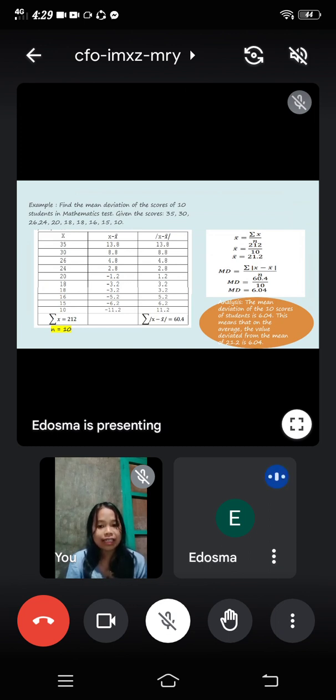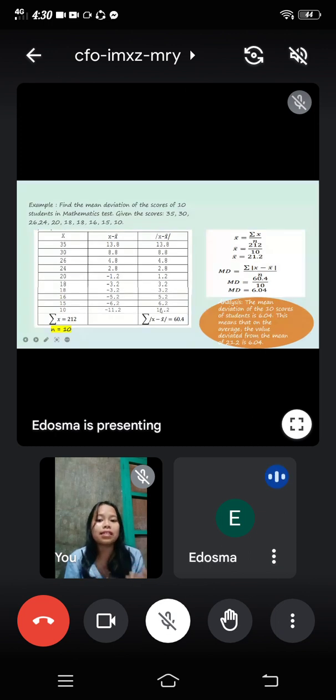Alright? Did you get it, class? Okay, very good. So after getting the values in here, you have to take the absolute value. When we say absolute value, we get the positive result. We see in here that there are negative signs, so as we go through the next table, we will have positive values. After getting the absolute value, we have to add them up and we'll get 60.4.